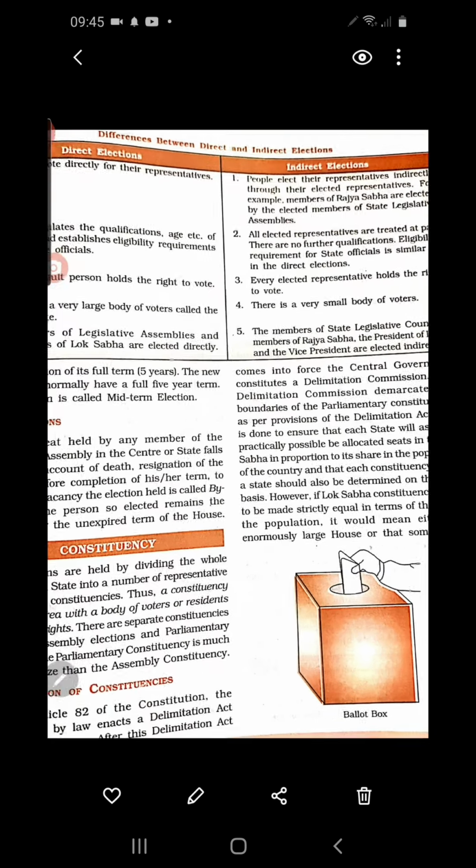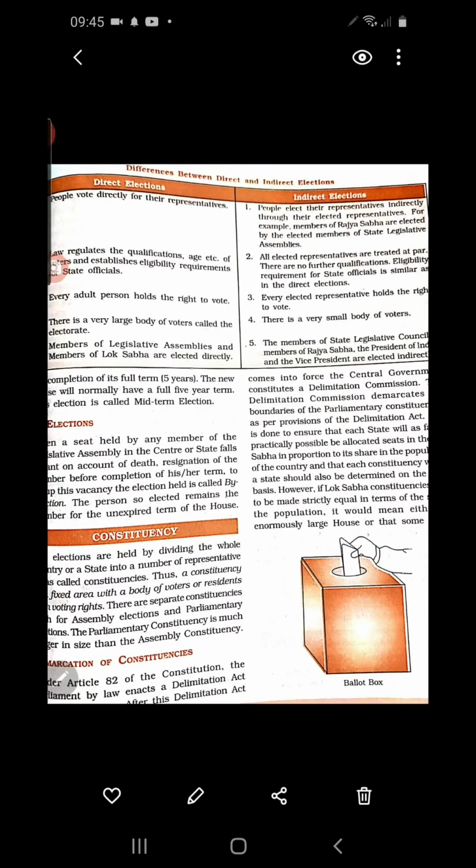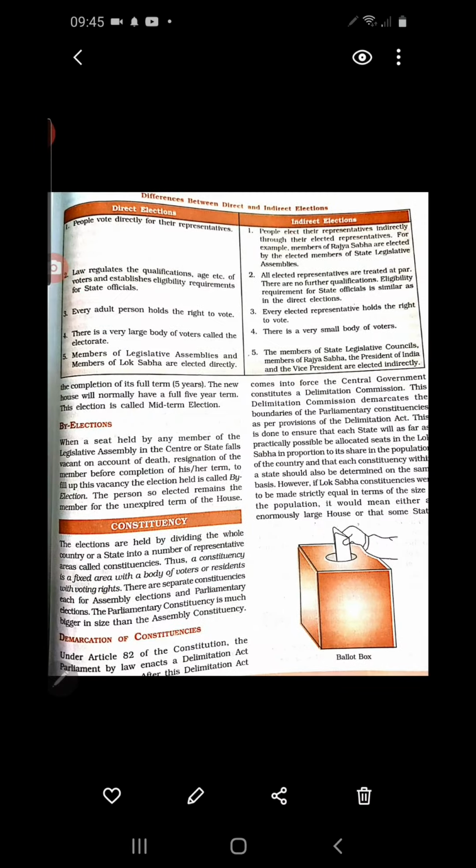It is very clear, as we have been discussing this point from the beginning. The members of Legislative Council, members of Rajya Sabha, the President of India and the Vice President are elected indirectly. Is it clear?